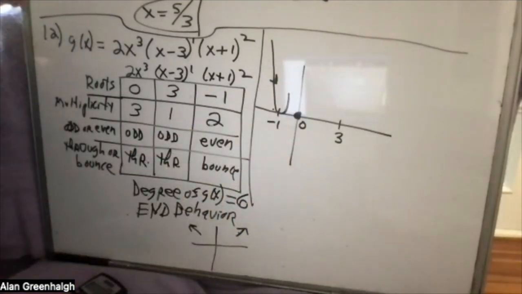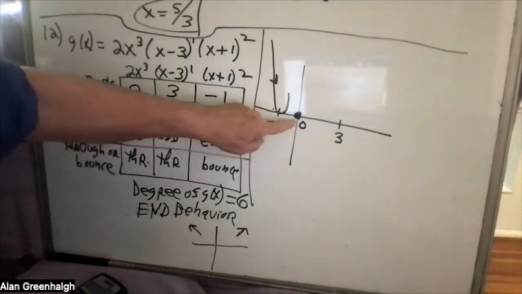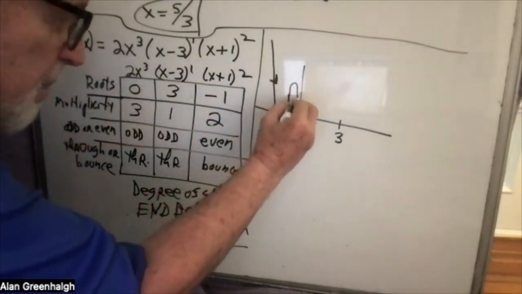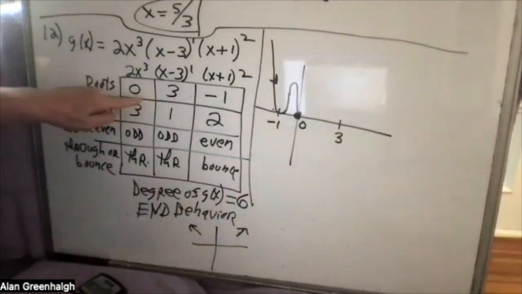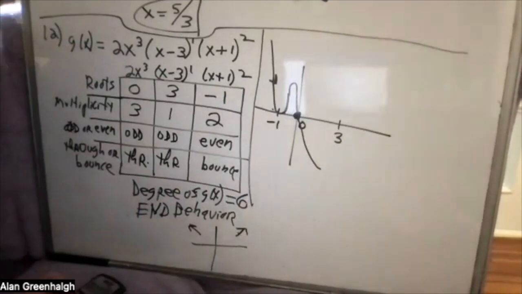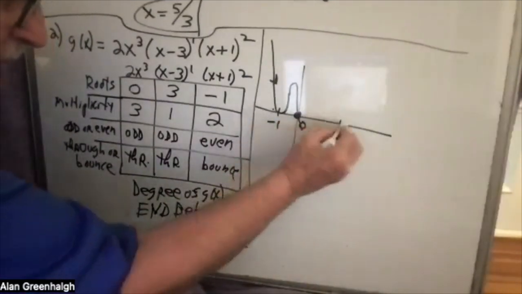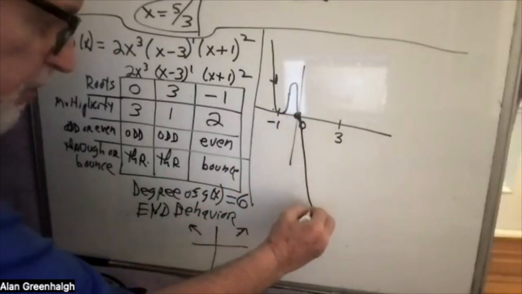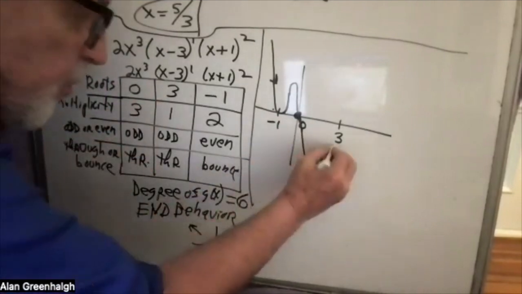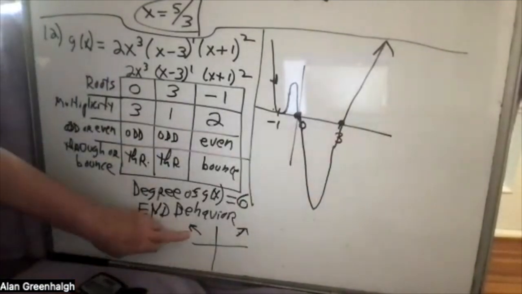And then it has to come around because the next root is 0, and that's right next to -1, so it's not going to go very high. It's going to come down like this, and it's going to go through at 0, and then it's going to go very, very low, because there's a lot of room here, and comes back up to 3, where it will again go through, which makes a lot of sense, because that's what the end behavior tells us.